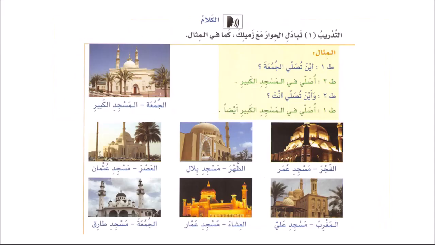وأغسل الملابس في الحمام. Aina means where, and it is used to ask a question about the place. So you say Aina tusalli al-fajr, where do you pray fajr? Aina taqra al-Qur'ana wa aina taghsilu al-malabisa. So alhamdulillah, you have completed 8 grammatical points in this lesson. Next question is تبادل الحوار مع زميلك كما في المثال. Al-kalamu, speaking. So this is a very good course for speaking.